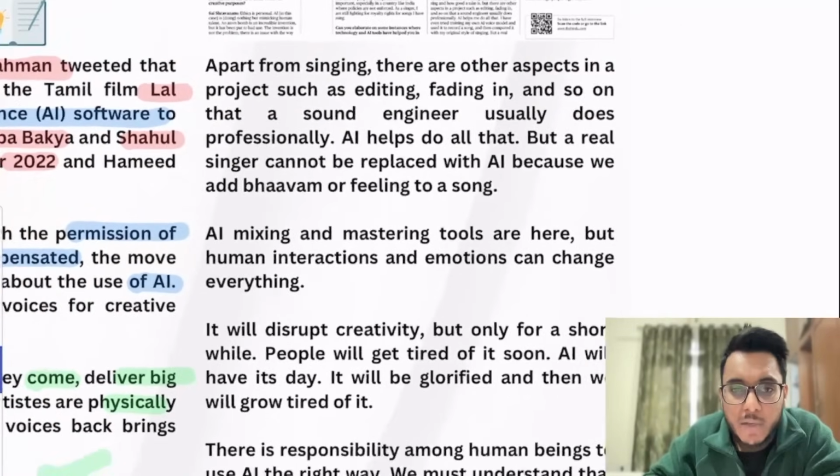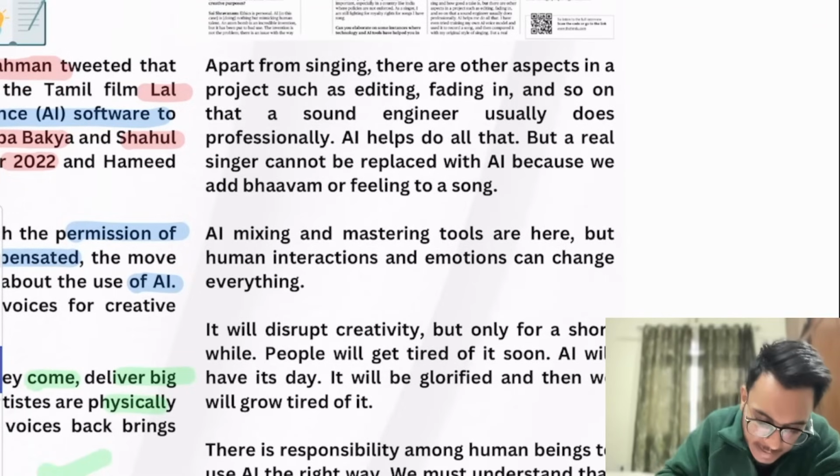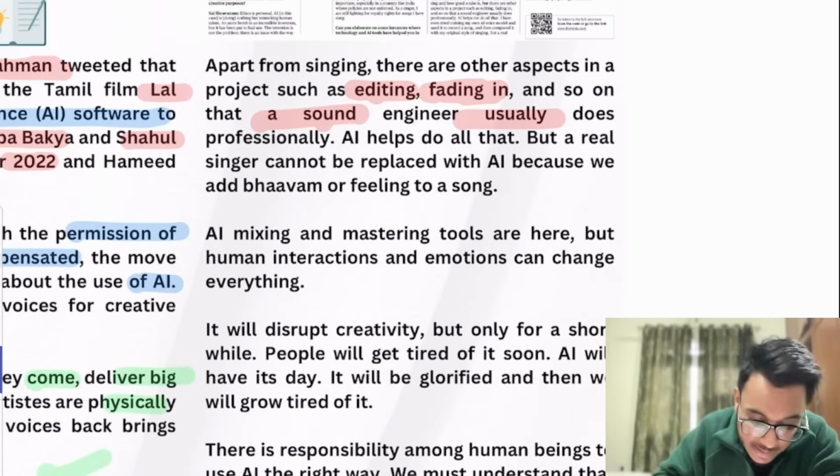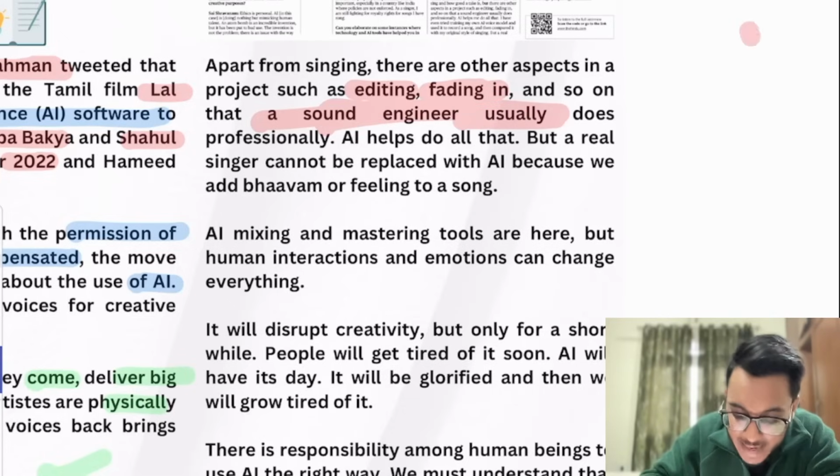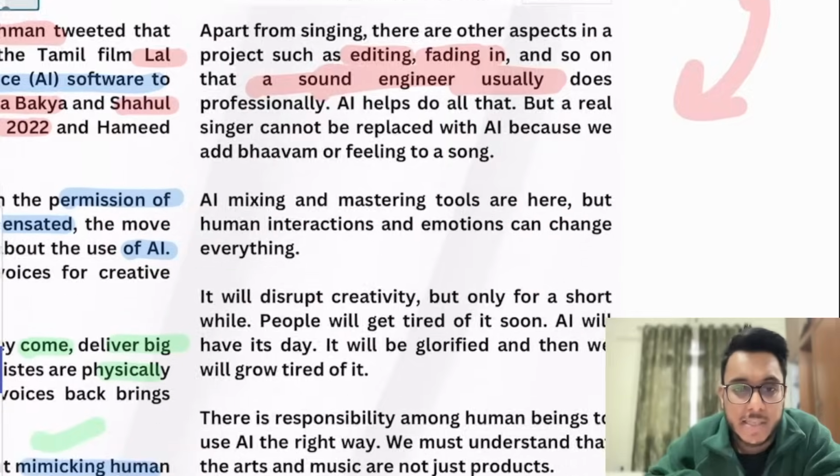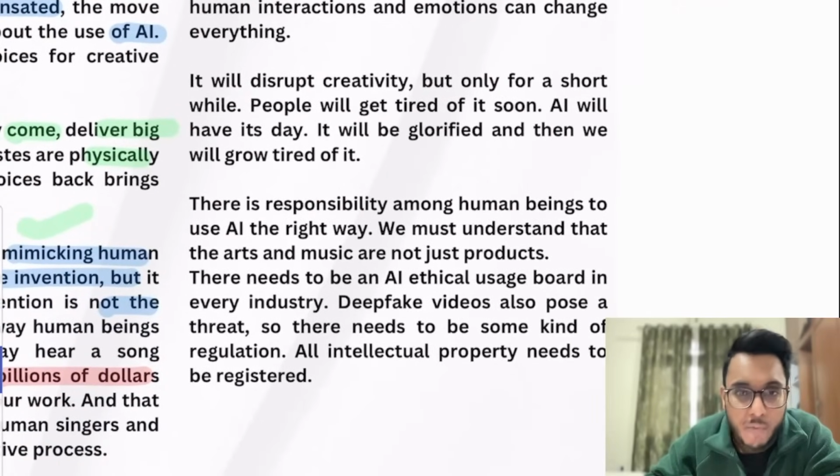Also, guys, when we talk about AI within music, singing is not the only part. Editing the music, fading the music, blending the music, a sound engineer needs a lot of tools. There AI can help. So positive works can also be there. AI mixing, remastering, and all such things can be used.